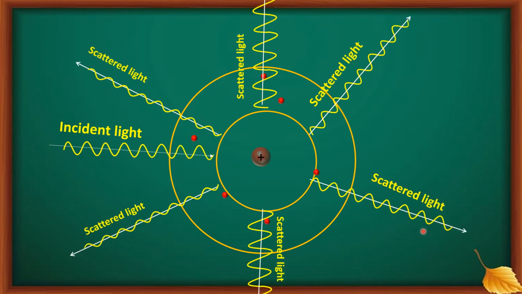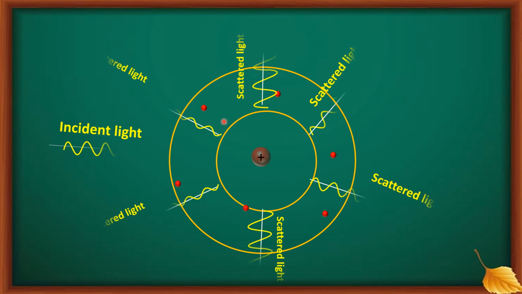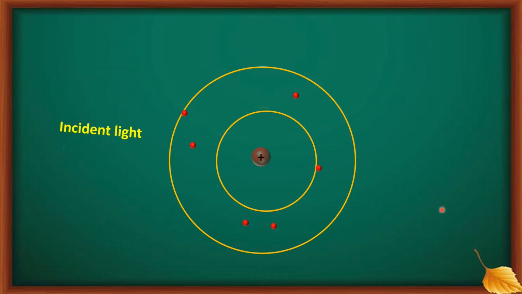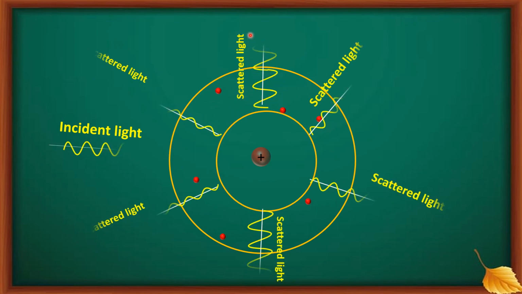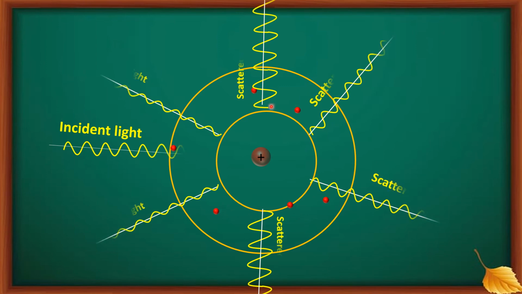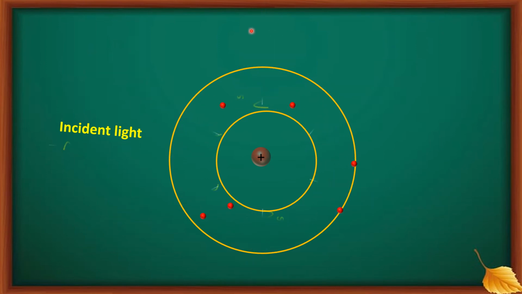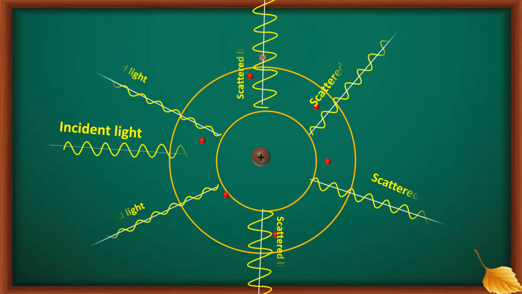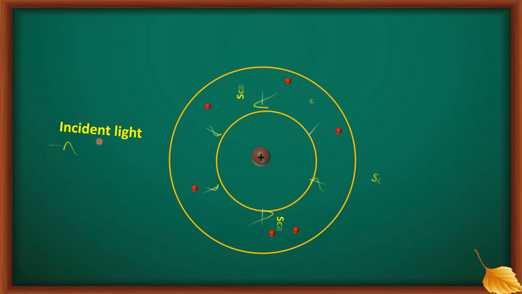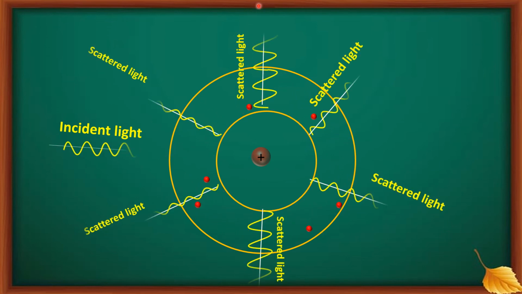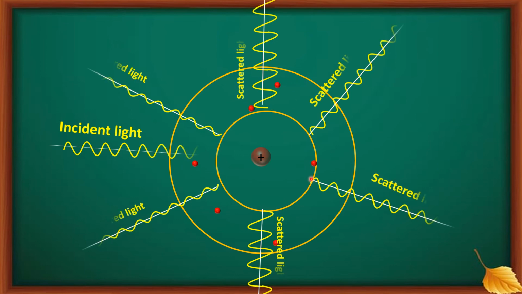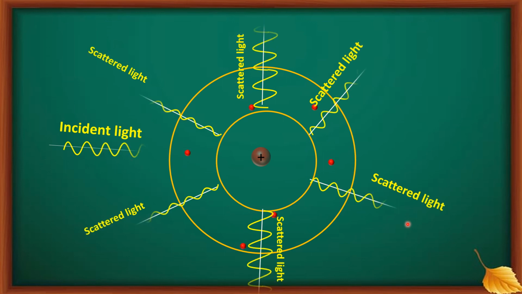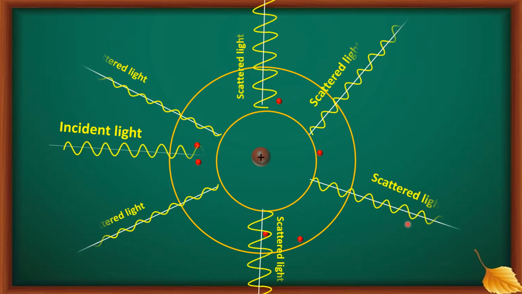So this is the process of scattering exactly. And see here, this is the incident light, and the re-emitted light is called scattered light. And the intensity of scattering is more here. I have shown, see, the intensity is more here. So the intensity of scattered light is more when the angle between the incident light and the scattered light is almost 90 degrees. Okay, so this is called as the scattering. You can see here.